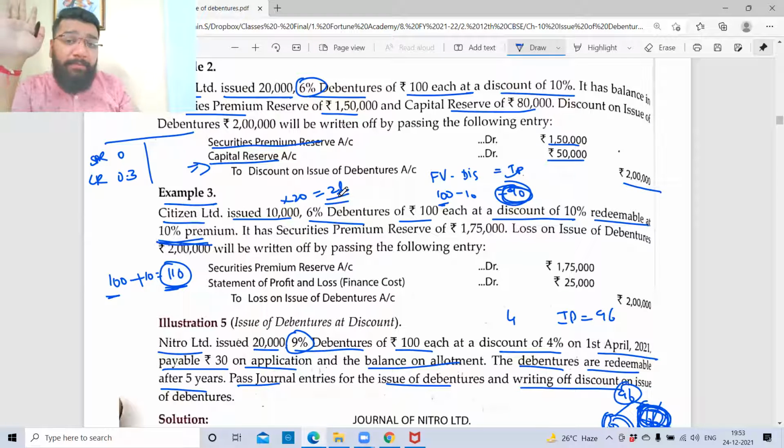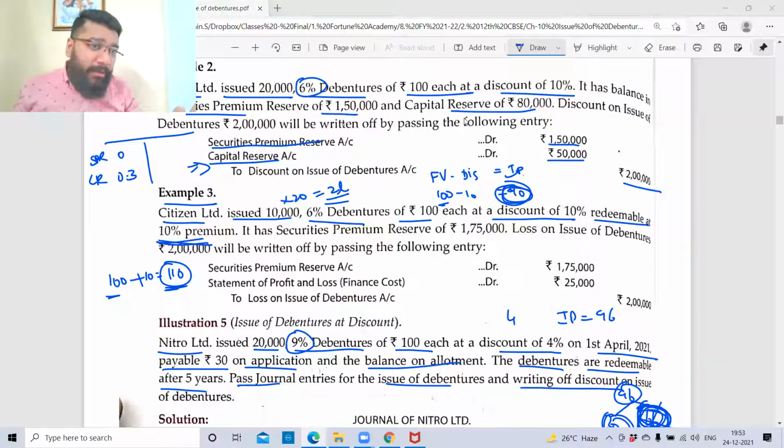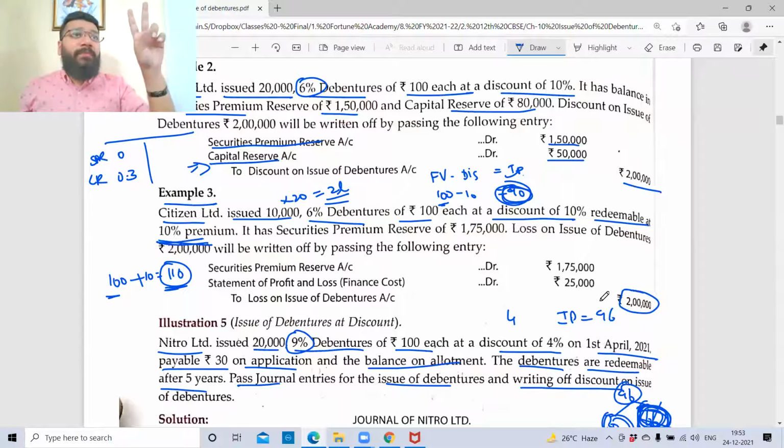If anybody is not clear, let me know. Online students, you're able to follow? Are you clear how 2 lakh rupees is loss? Yes, sir. Loss is of 2 types. One, loss at the time of discount. Two, loss at the time of redeeming at premium. These two will amount to a loss. So 2 lakh rupees is the total loss.